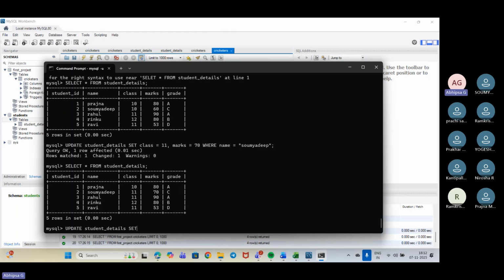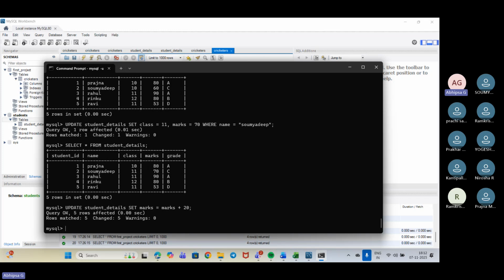Now set. What will we be using? We will be using the field name, suppose marks. I'll be using marks equal to marks plus 20 for all. So for all 5 it has changed.